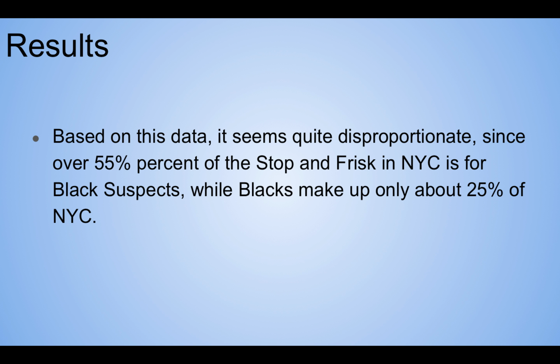Right, so like we said before, over 55% of the stop and frisk is for black suspects, while black people only make up about 25% of New York City.